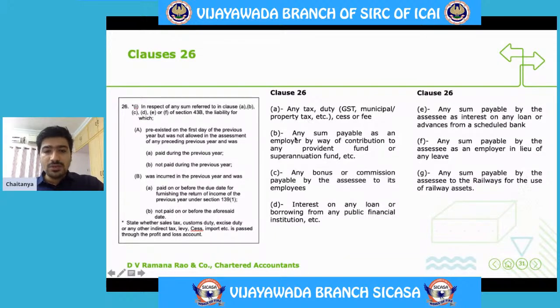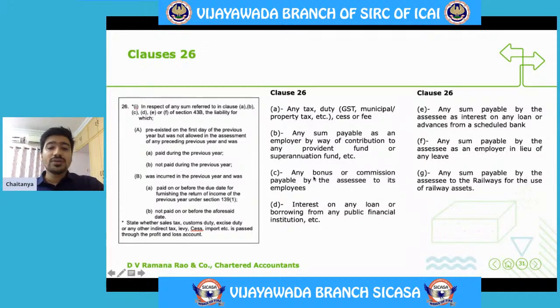Then clause B talks about any sum payable as an employer by way of contribution to any provident fund or superannuation fund, etc. So don't confuse, this is the employer's contribution. In the earlier clause, what we have seen is the employee's contribution.